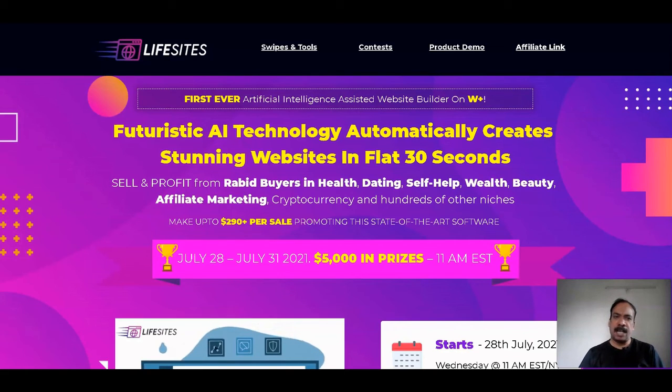Product name is LifeSite. So LifeSite is a futuristic artificial intelligence technology which automatically creates stunning websites. LifeSite is a cloud-based app where you can create websites for any niche like health, finance, cryptocurrency, affiliate marketing and so on. You can create any number of websites for any niche.